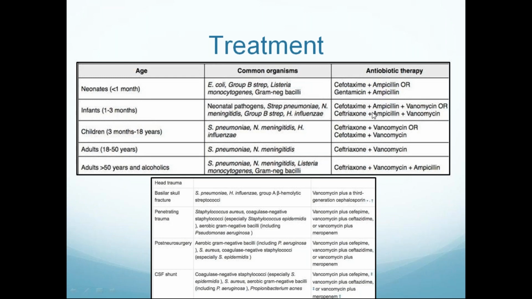The rationale of ampicillin prescription in babies less than 3 months and adults more than 50 years is to cover Listeria monocytogenes meningitis. For all remaining patients, we have to give ceftriaxone. Ceftriaxone is the drug of choice for meningitis. The dose of ceftriaxone is 1 gram 12th hourly or 2 gram 12th hourly, depending upon need.